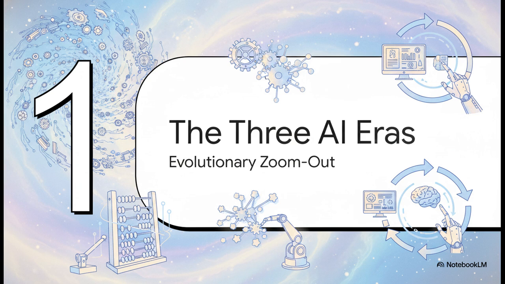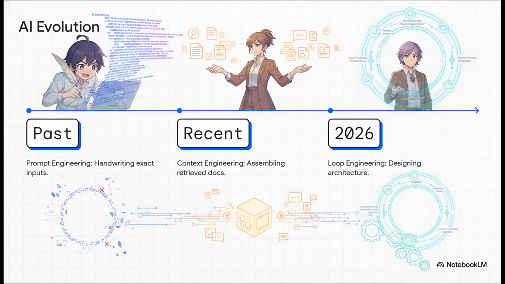The 3 AI eras. The evolutionary zoom out. To truly grasp why loop engineering is so critical right now, we kind of have to zoom out and look at how we got here. The evolution of AI development is really defined by 3 distinct eras, each representing a shift in where the primary bottleneck of AI performance actually lives. A few years ago, the bottleneck was the prompt. Prompt engineering was the highest leveraged skill out there. Because early models were super rigid, the exact wording and phrasing of an instruction carried all the weight. Your main job was handwriting the exact input, because even a minor change in language could wildly alter the output.